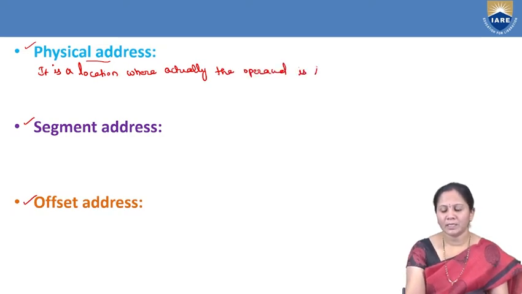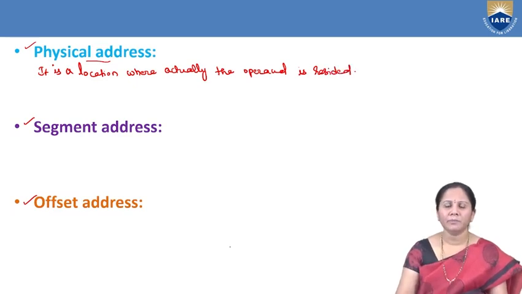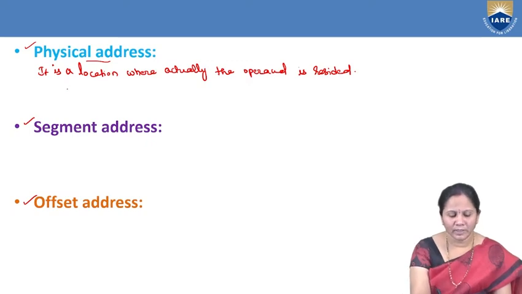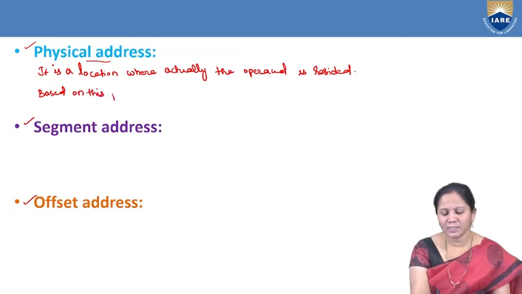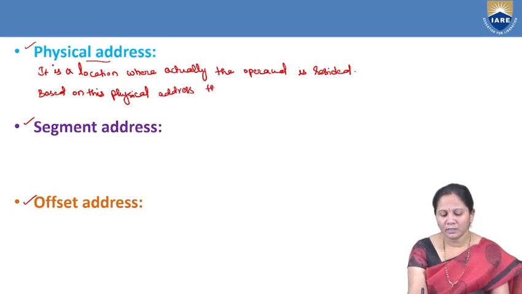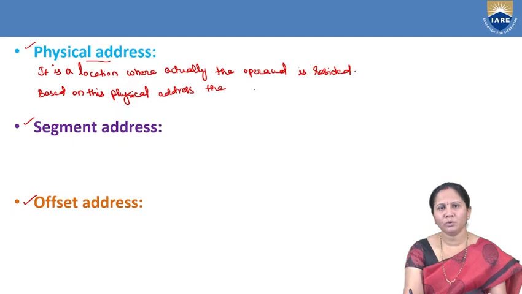The operand is resided. Okay. So the processor, based on this physical address only, is going to fetch the instruction from the memory.